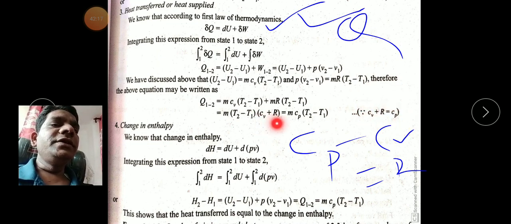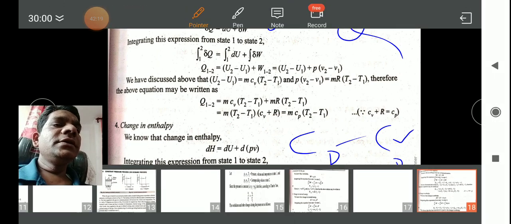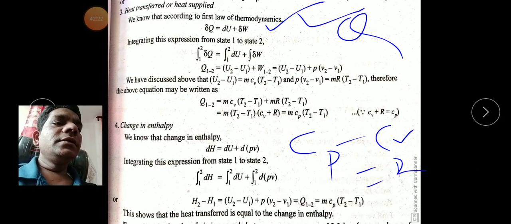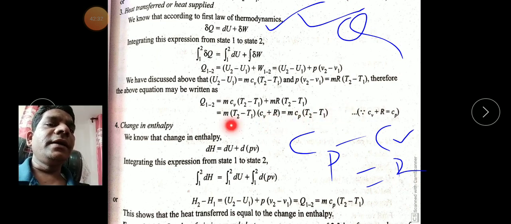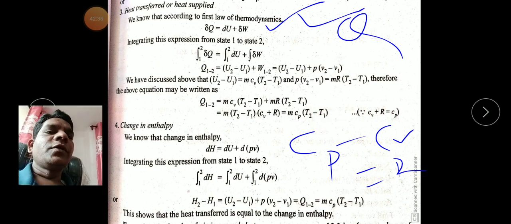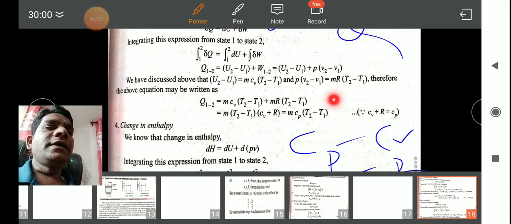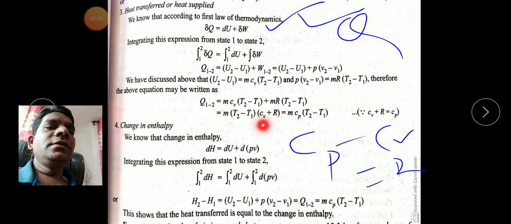The Cv is replaced by Cp minus R, okay, Cp minus R. So after putting Cp minus R, this R and this R get cancelled. So what is remaining finally? m Cp (T2 minus T1). So this is the heat transfer in a constant pressure process.